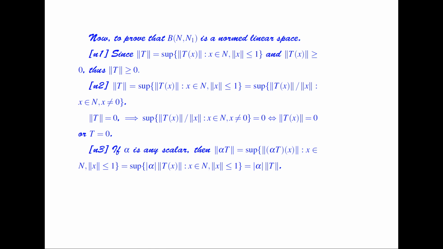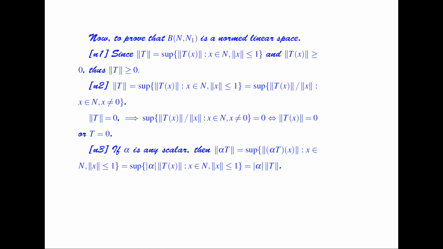So norm of T is equal to the supremum of norm of Tx such that x belongs to N and norm of x is less than or equal to 1, which is equal to the supremum of norm of Tx over the norm of x such that x belongs to N and x is not equal to 0. So norm of T equal to 0 implies that the supremum of the norm of Tx over the norm of x is equal to 0, which in turn implies the norm of Tx is equal to 0, or T is equal to 0.